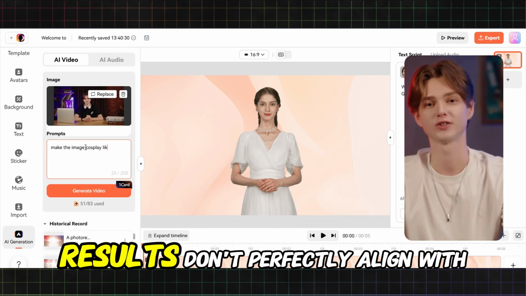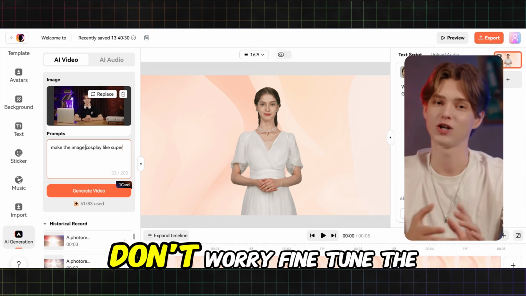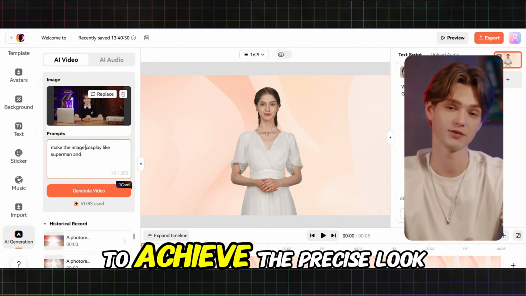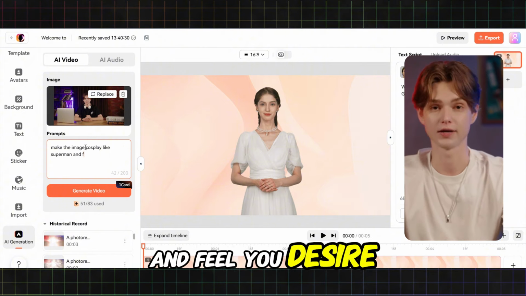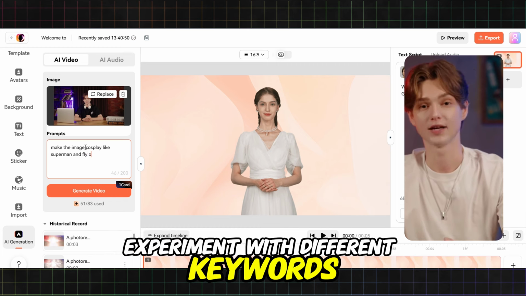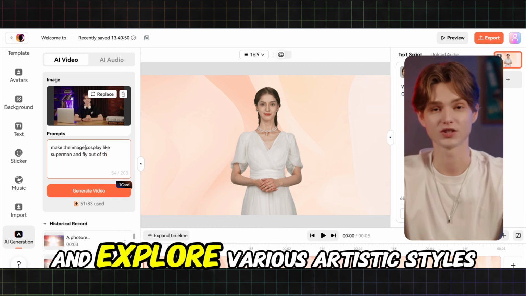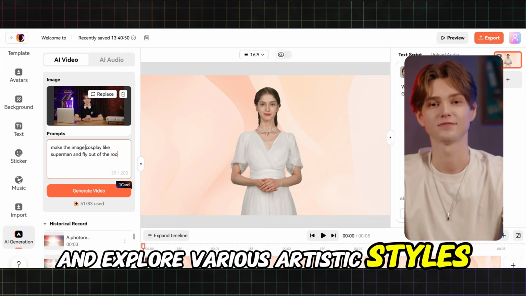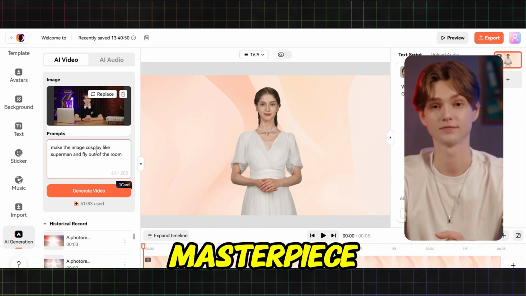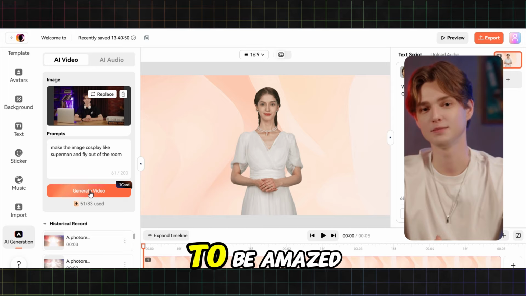And if the initial results don't perfectly align with your vision, don't worry. Fine-tune the prompts to achieve the precise look and feel you desire. Experiment with different keywords, adjust the level of detail, and explore various artistic styles. Once you're satisfied with your masterpiece, download the video and prepare to be amazed.